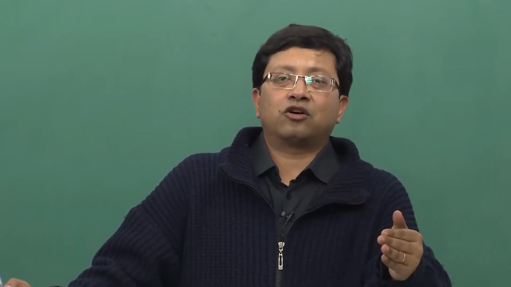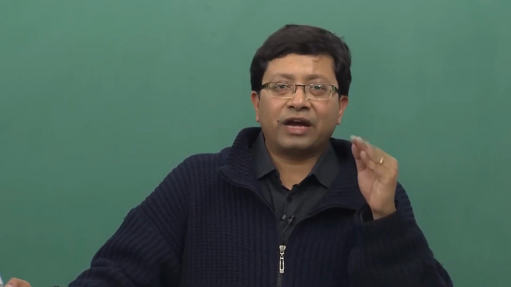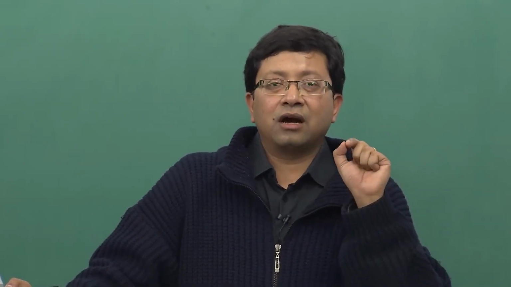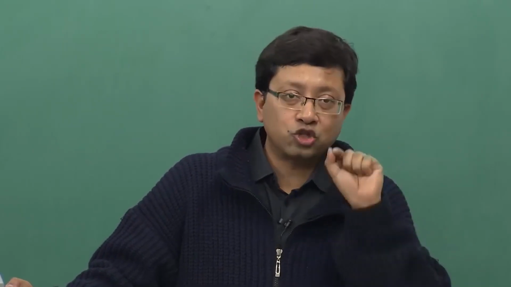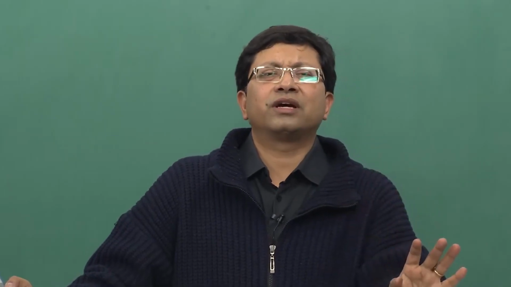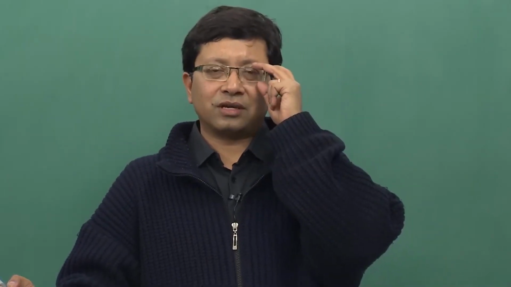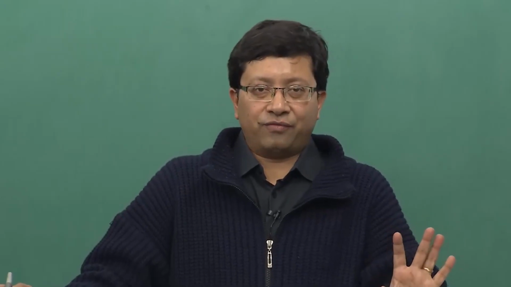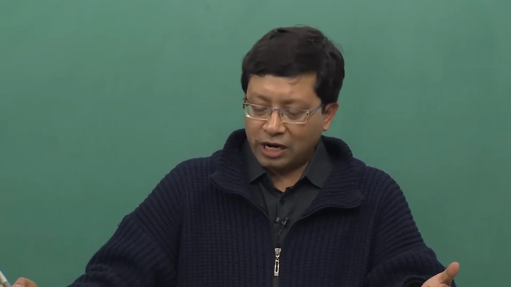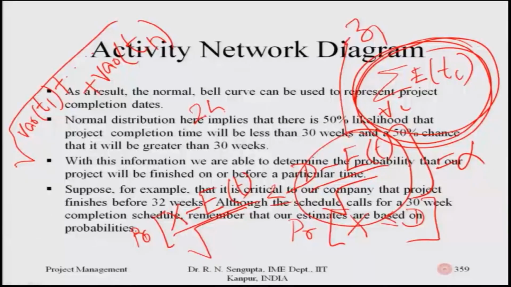I check the standard normal table. From there I find out the realized value of z, small z, for which 90% is true. Consider the z value is given as, say for example, 2.5. This value I am just mentioning to you, it may not be 2.5. So, I have this value of 2.5, this is equal to d minus E t divided by the square root of the sum of the variances.